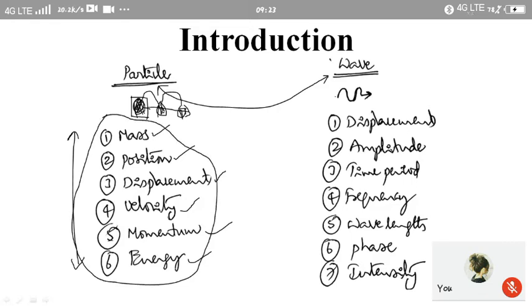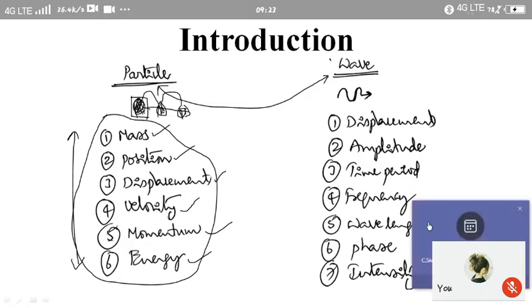Now coming to a wave. We know that a wave is nothing but a disturbance which is created in the medium. That disturbance will be propagated throughout the medium in the form of a wave.